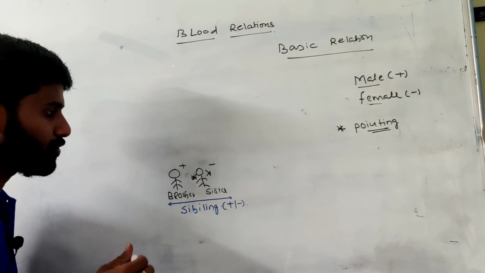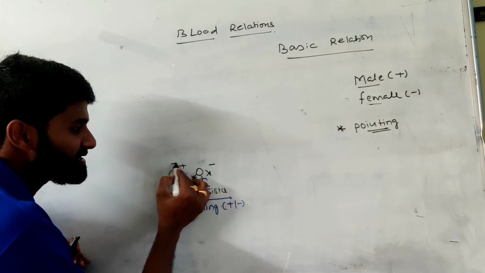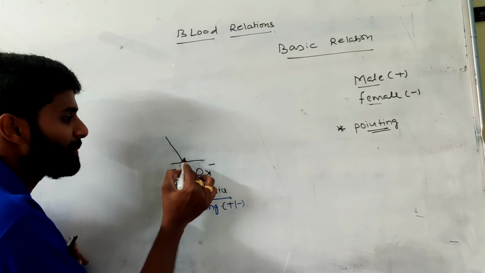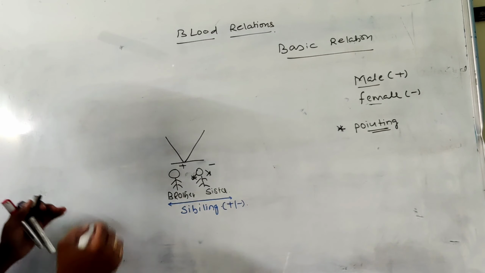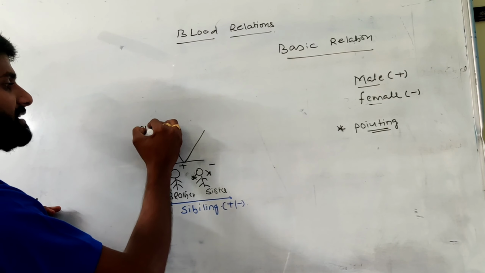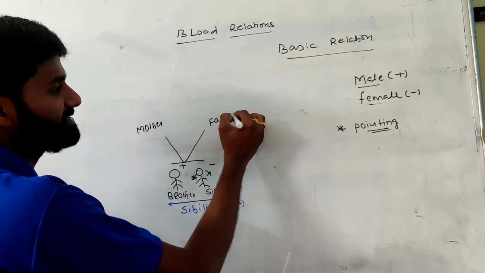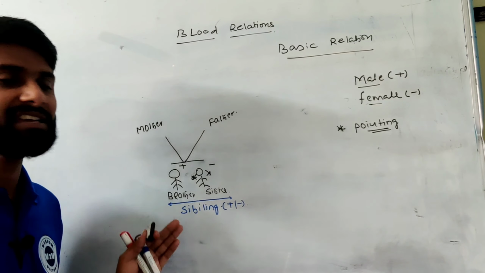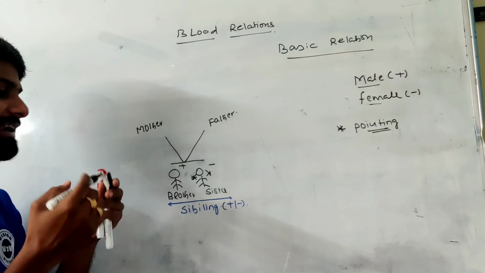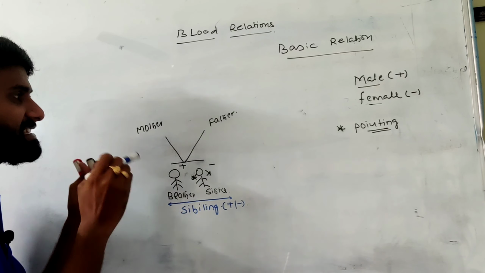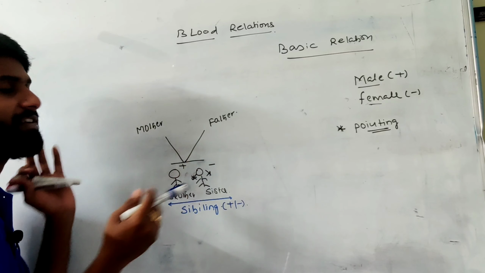Then move on to the next one. Any kid has a mother side family and a father side family. I go with my mother, and here I consider my father. We have so many relations we can connect through our father and mother. First, I separate my family into father side and mother side.